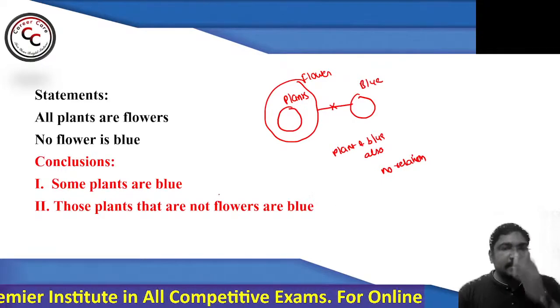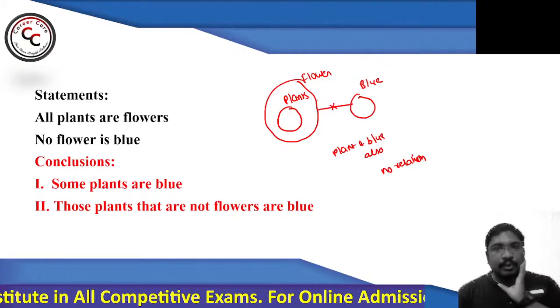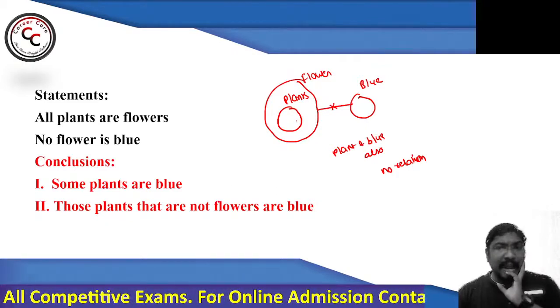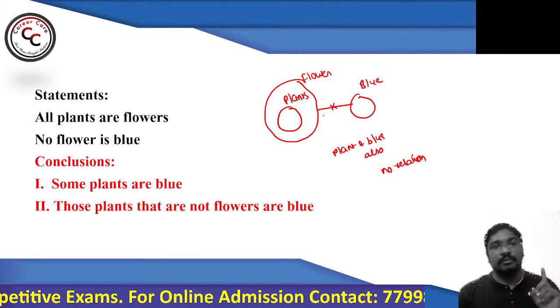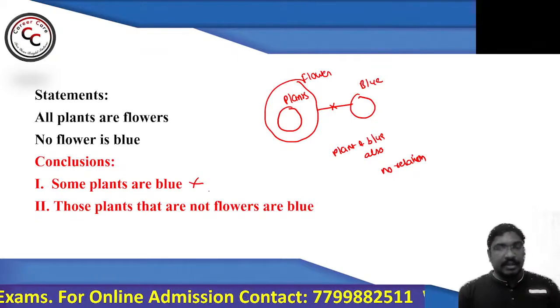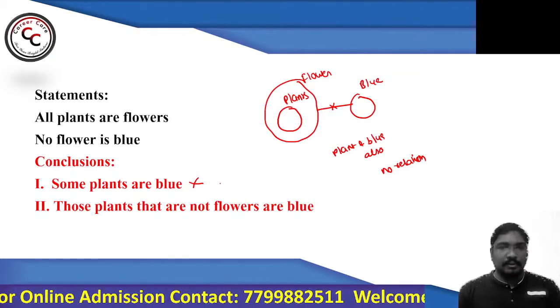Okay. So see the first one, some plants are blue. So the relation between plants and blue is no, but not some. That's why you can say conclusion number one does not follow. Simple.